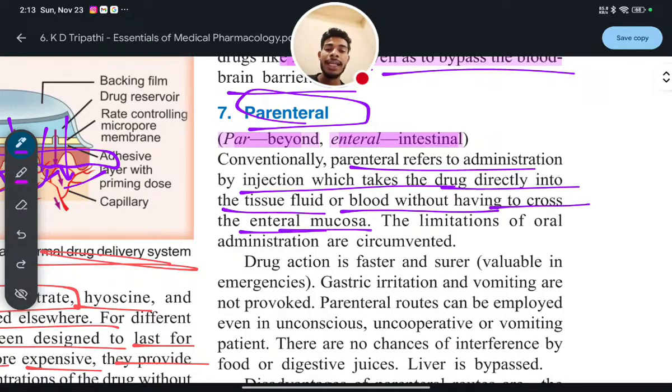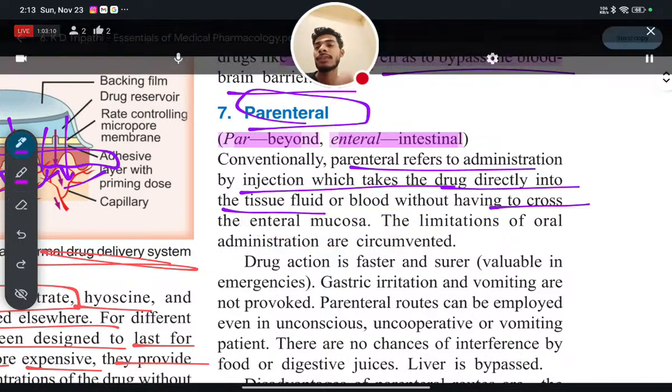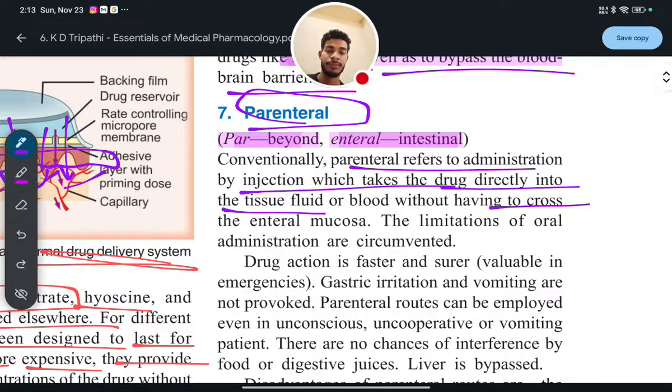cross the enteral mucosa. Why enteral mucosa? Does crossing the enteral mucosa have any effect? Yes, crossing the enteral mucosa makes the onset of action slower or late. Late onset of action will be seen in the case of absorption of the drug from the GIT to the circulatory system.